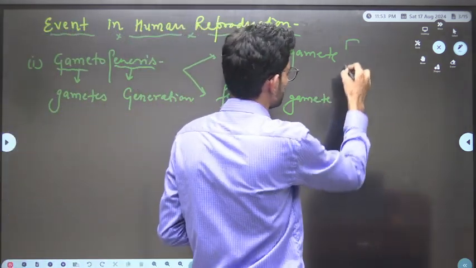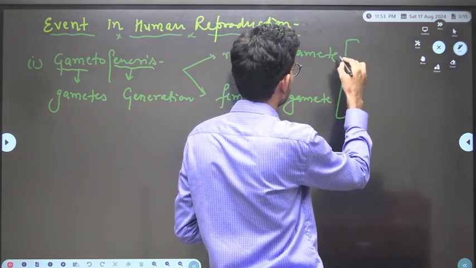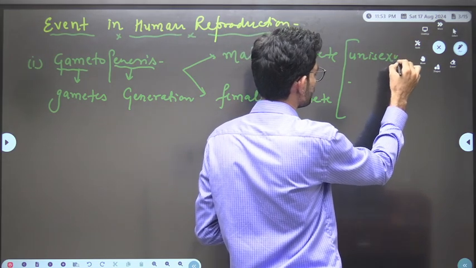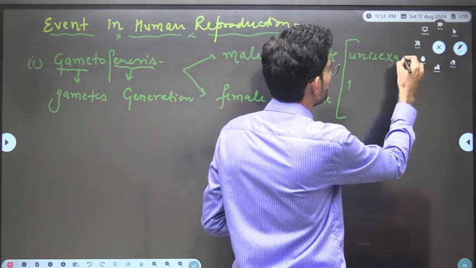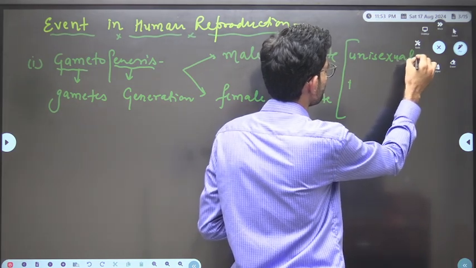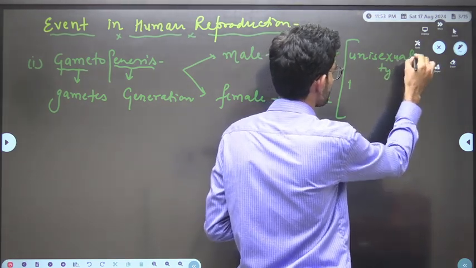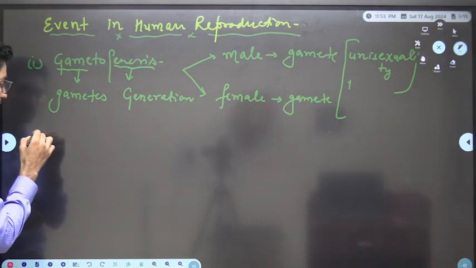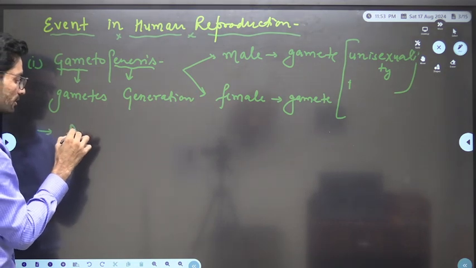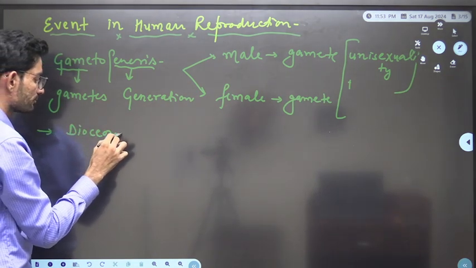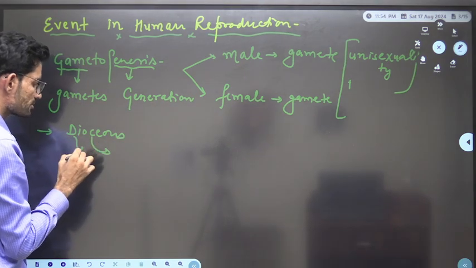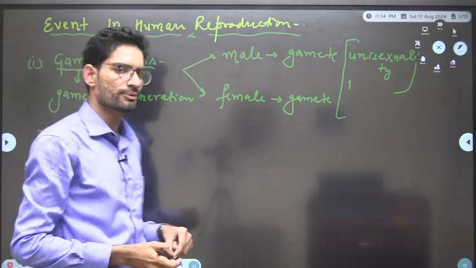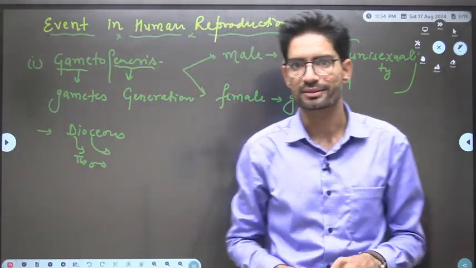Such kind of generation of gametes, or such a sexual arrangement, is known as unisexuality. Yes or no? That is, human beings are dioecious in nature. We have a different terminology: dioecious. Di means two. Getting me or not? It means two individuals will perform the sexual reproduction, right?